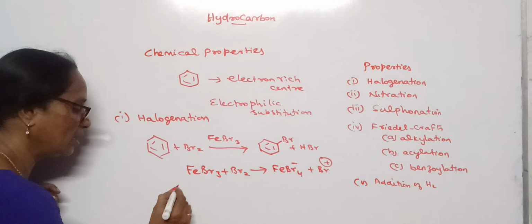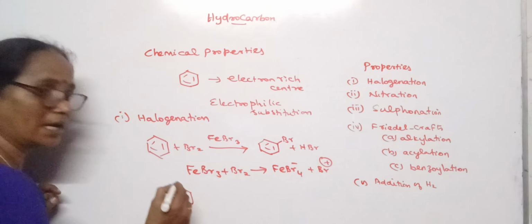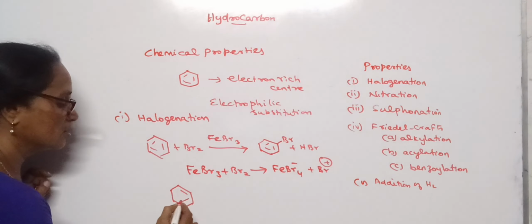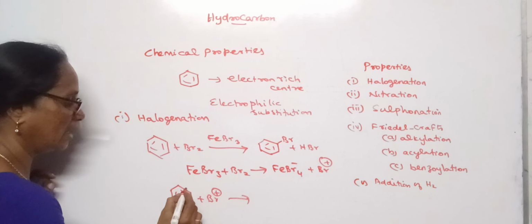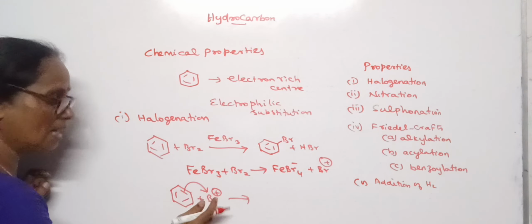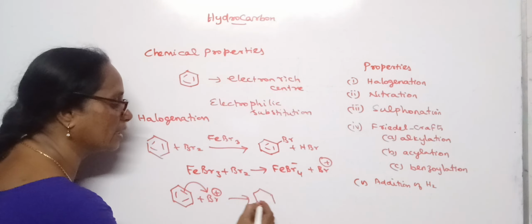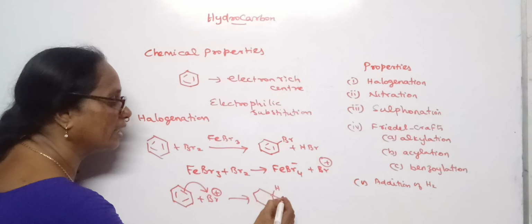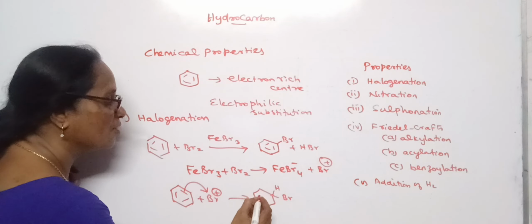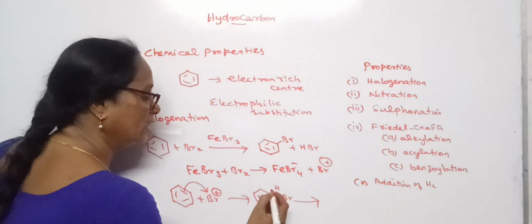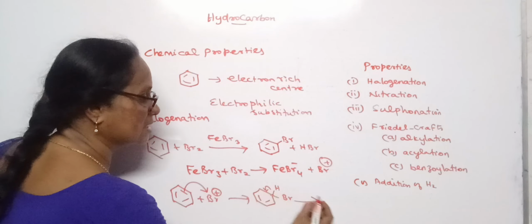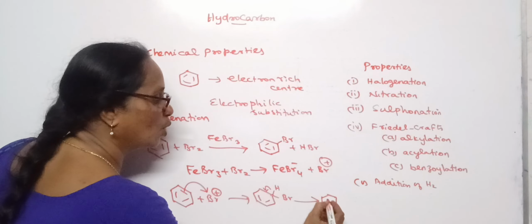This electrophile can attract the benzene ring. So Br plus attracts the pi electrons of the benzene ring, and we get an intermediate. Further it undergoes resonance stabilization. Following that, the hydrogen leaves, and we get bromobenzene.